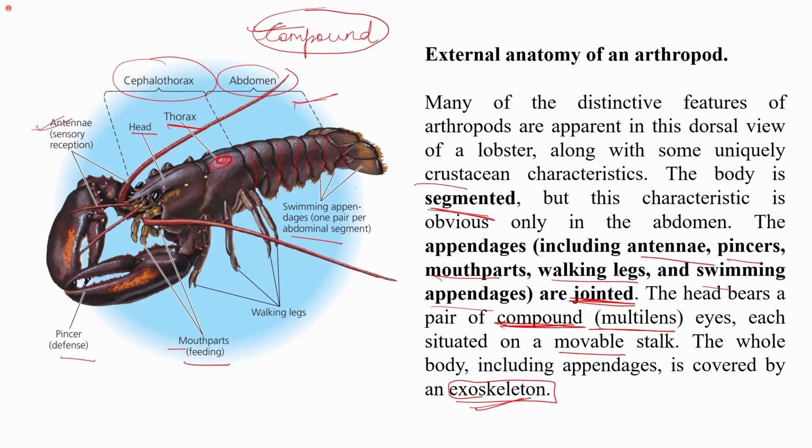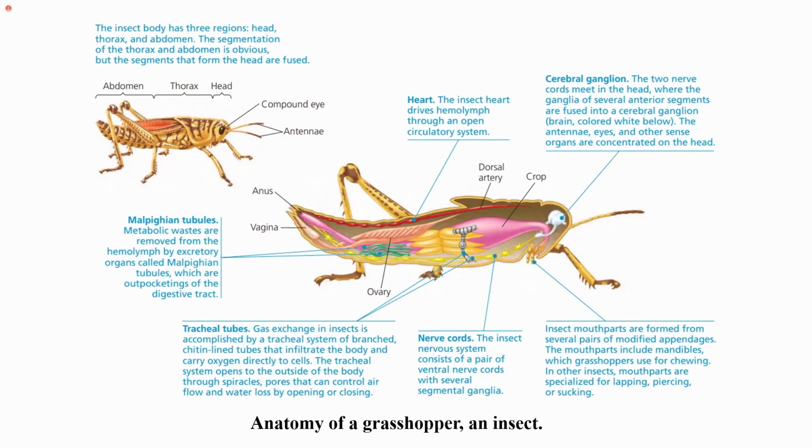This jointed appendages feature is important, as the word arthropod itself means jointed appendages. This is the anatomy of a grasshopper, an insect. We can see that the body is divided into three regions: the head, the thorax, and the abdomen. They have compound eyes, and a pair of antennae that help in sensing.